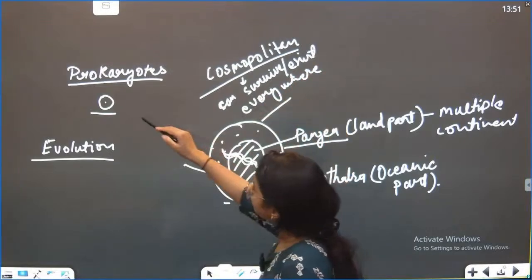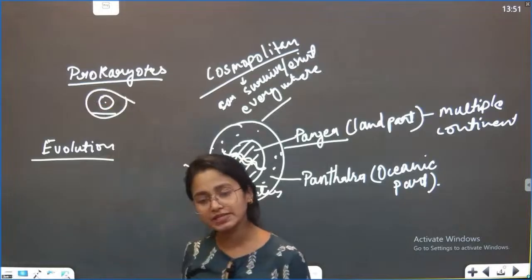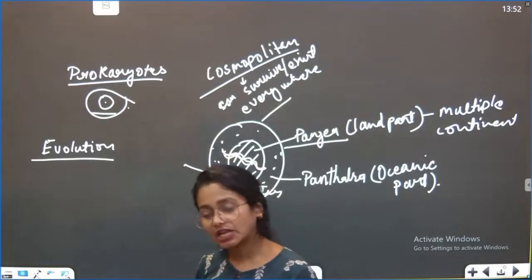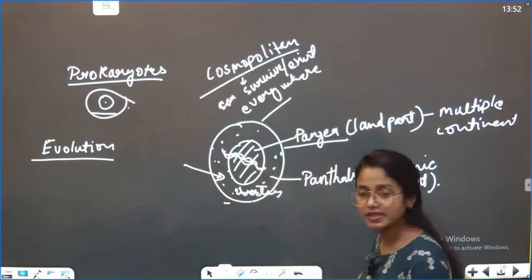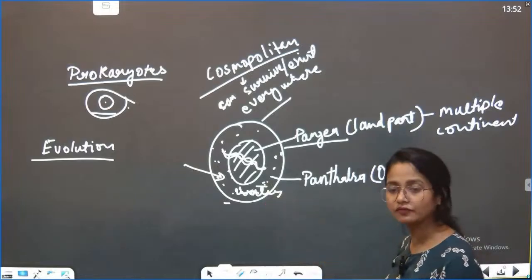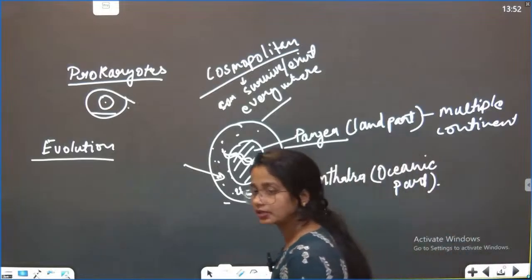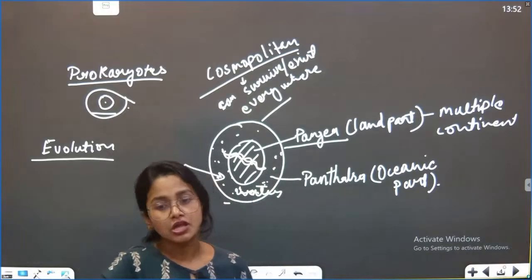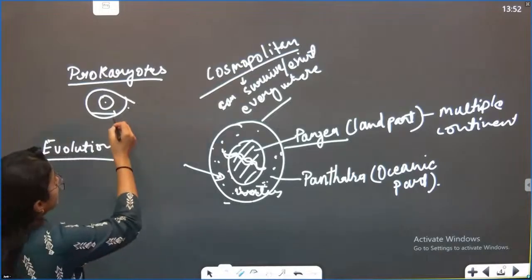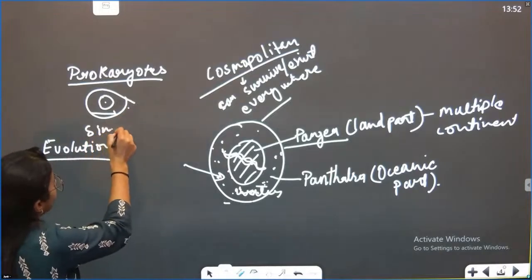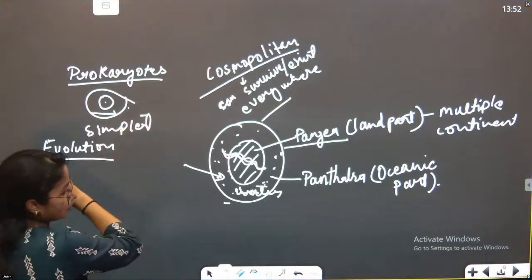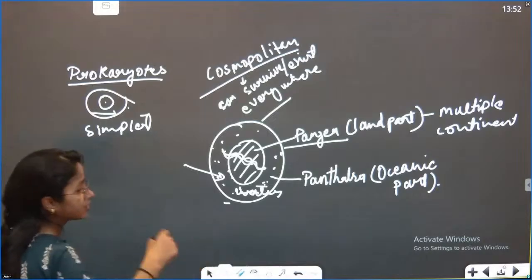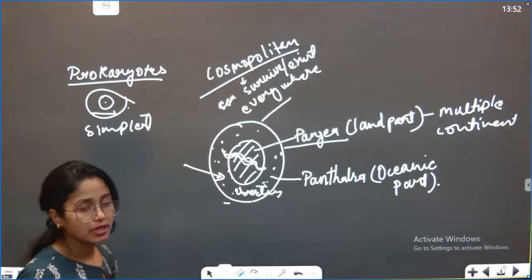As the first cell was formed, it was the simplest kind of cell. It was known as a prokaryote. Gradually, because of the precipitation activity of the oceanic water, fresh water started forming. So the environment now has more concentration of oxygen. Gradually, the simplest type of cell changed as the external environment was changing.